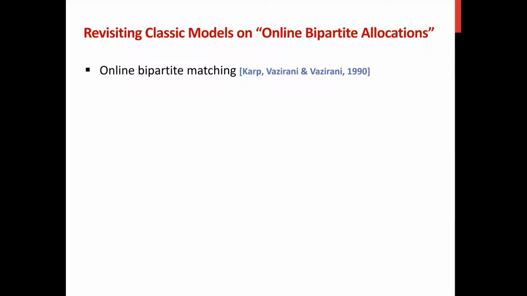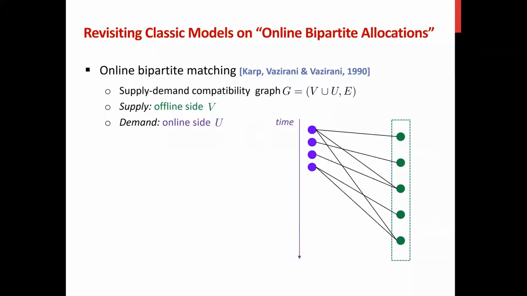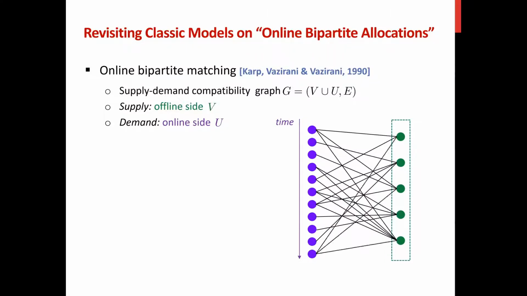Before introducing the model considered in this paper, let's first revisit the classic model for online bipartite matching. In an instance of online bipartite matching, we are given a bipartite graph, where one side of nodes corresponds to supply nodes, which are given offline. And the other side of nodes corresponds to the demand requests, which arrive in an online fashion. And the matching algorithm needs to make an irrevocable decision immediately once a demand request arrives.